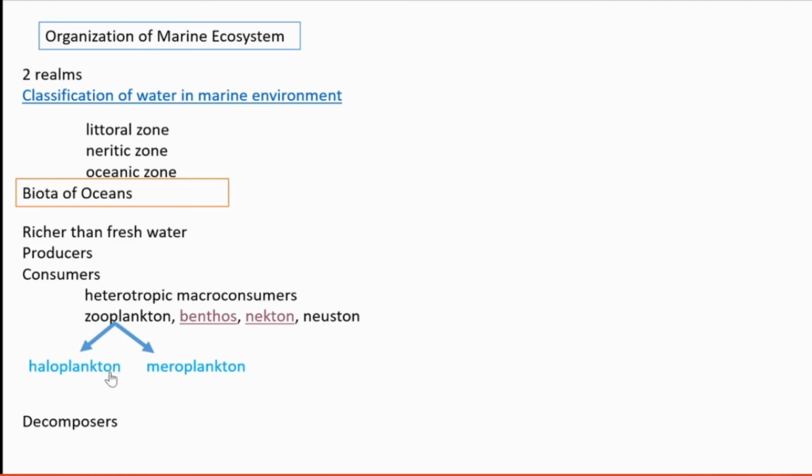Then zooplanktons are of two types, haloplanktons and meroplanktons. Haloplanktons are permanent planktons. They live their entire life as zooplanktons.